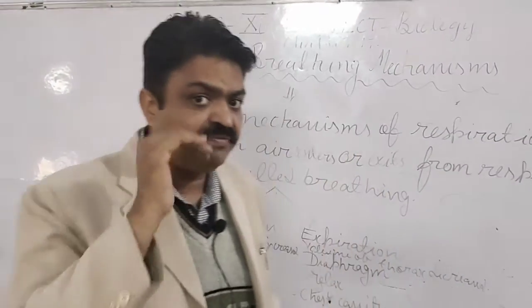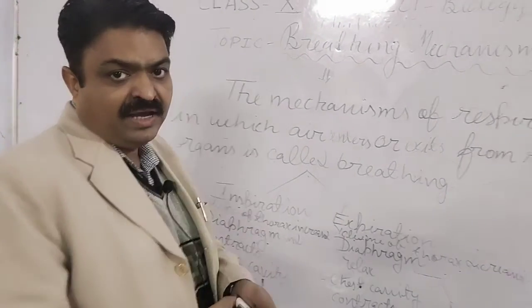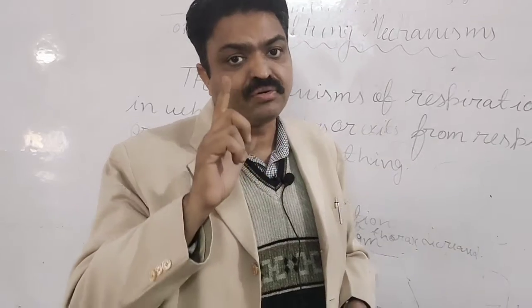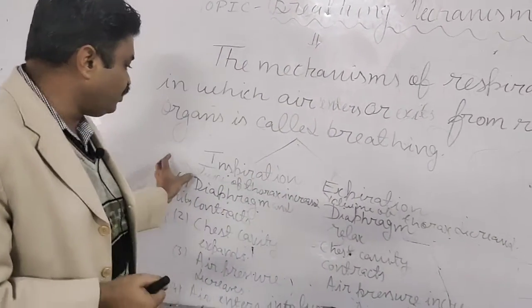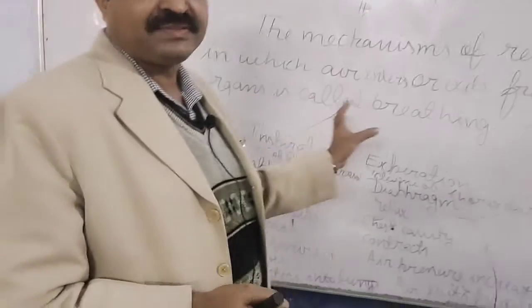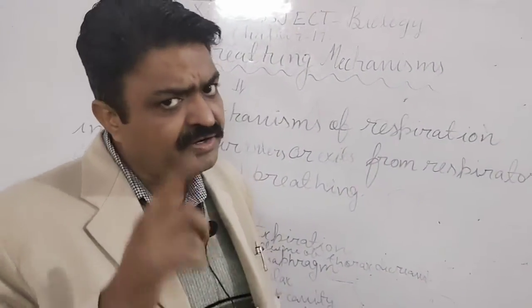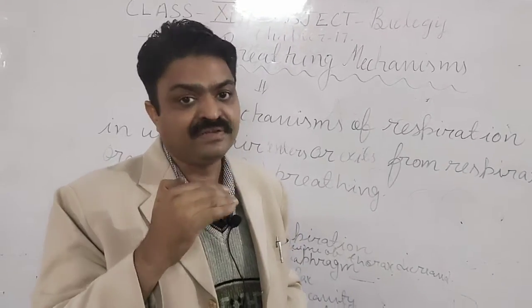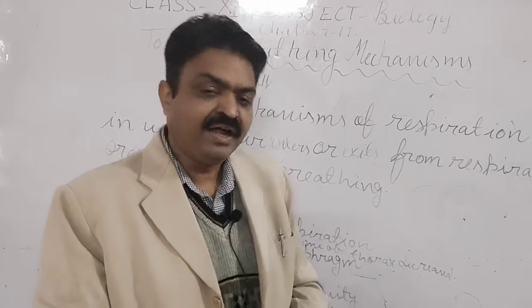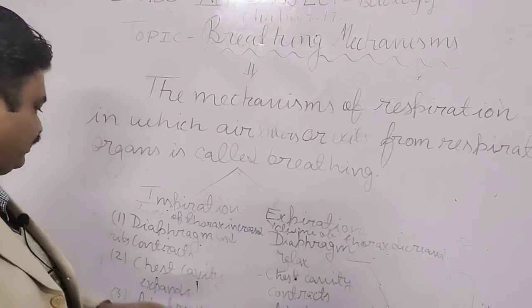When the diaphragm contracts, the ribs are also contracted, and due to that the volume of the thorax, the chest cavity, is increased, and due to the increase in volume the air enters our lungs, and that process is known as inspiration.